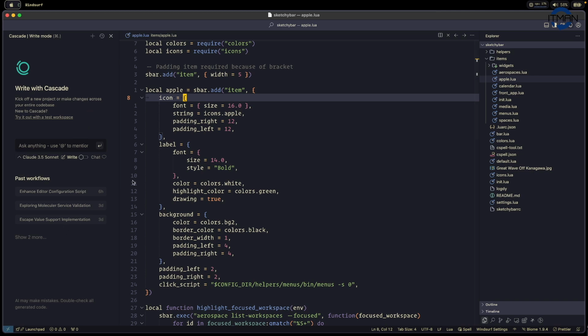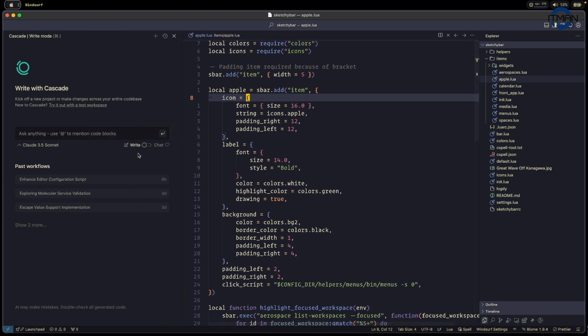So on the left here, they have two important things: the chat, and they have two modes. So you have the write mode here, and you can toggle to chat mode. And this is useful when you want to ask a question or something like that. With the write mode here, it's more like the flow. You're working on something just like that.